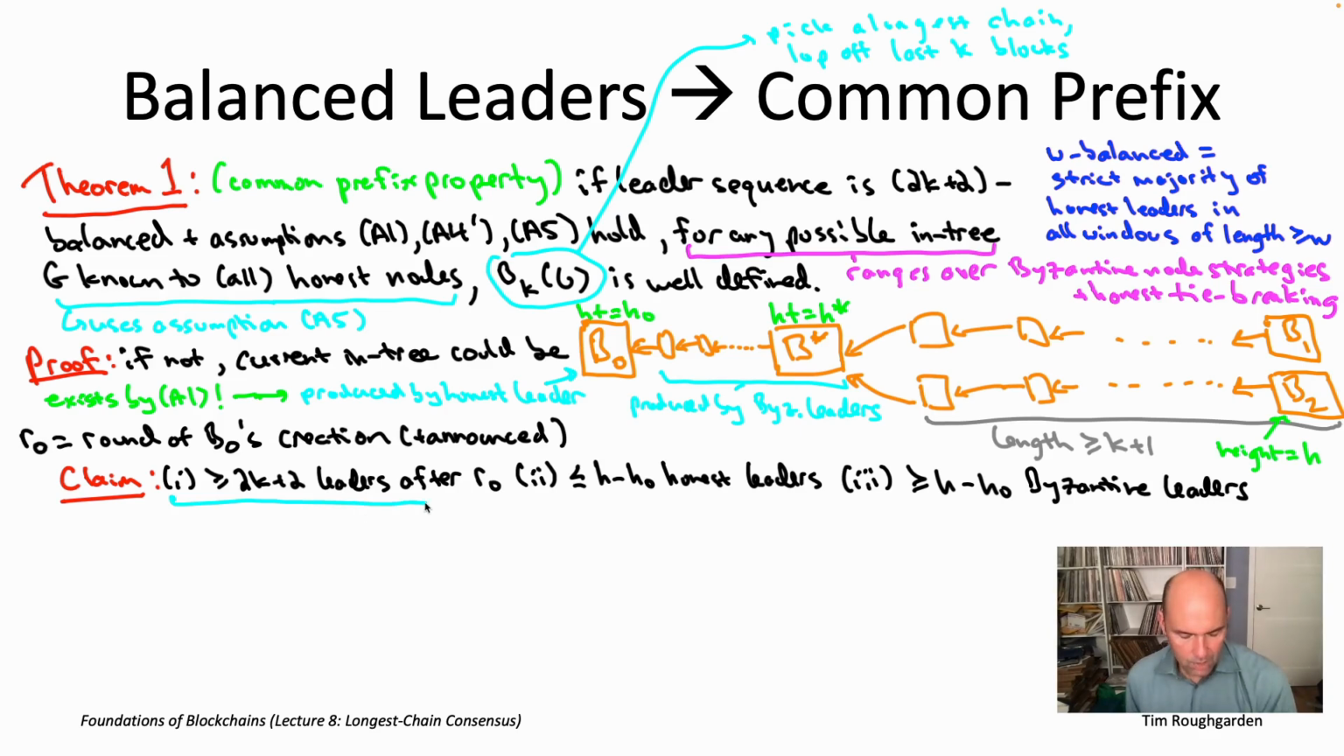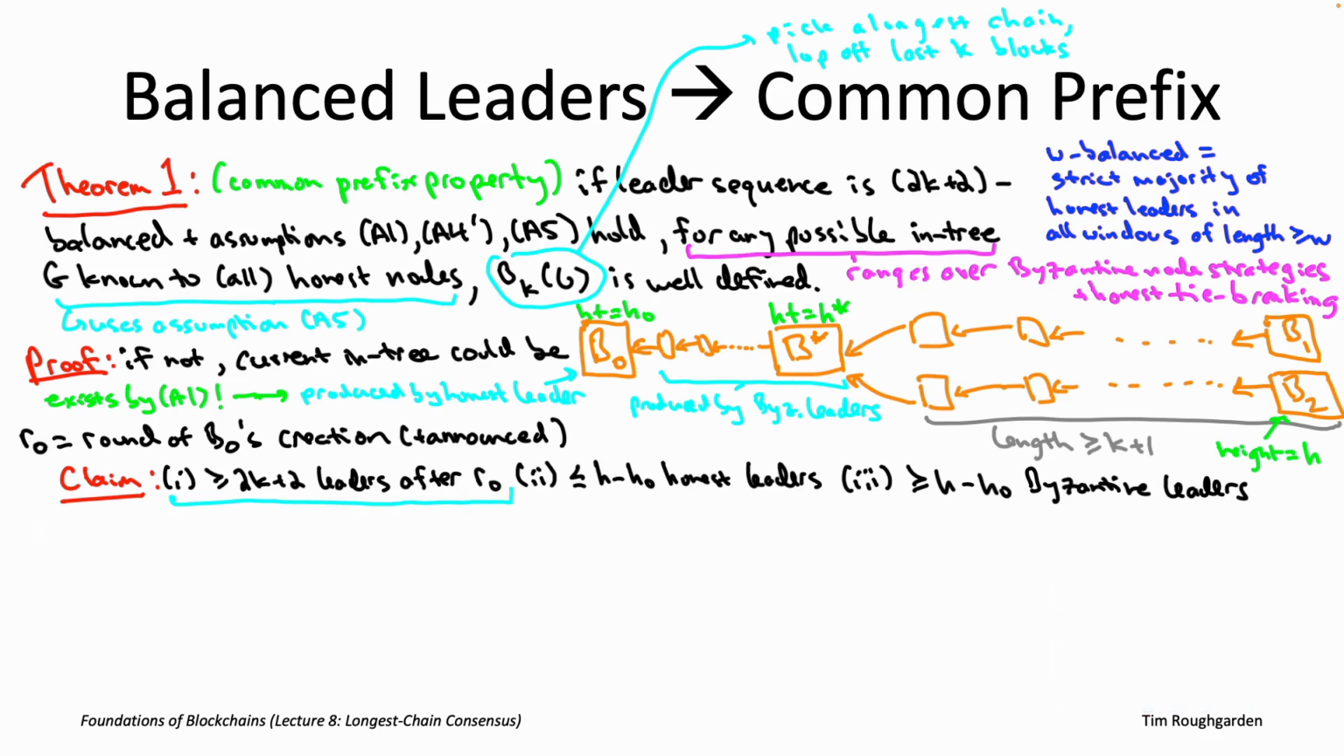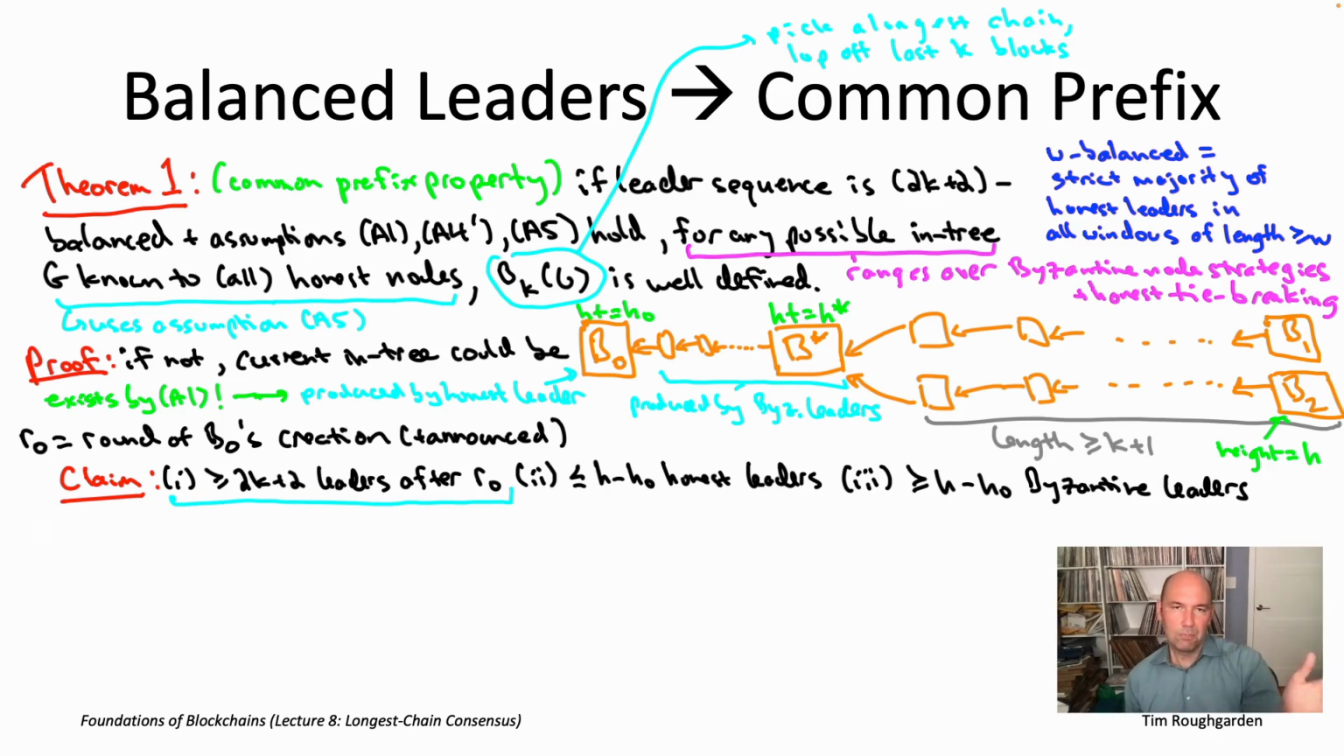So let's start with the first part, which is not particularly hard. The first thing to observe is that if you look at all of these orange blocks after B star, any block that has B naught as an ancestor, I claim all of those blocks must have been produced in rounds after R naught. This is where we're using our choice of B naught as a block that was honestly produced. Round R naught was the round in which all of the honest nodes first found out about this block B naught. But because that block was honestly produced, R naught was also the round in which it was created. B naught was not somehow a delayed announcement of some block that had been created long ago.